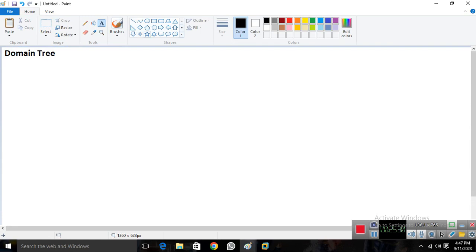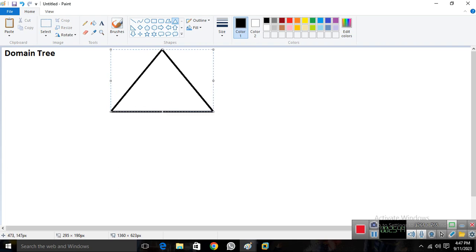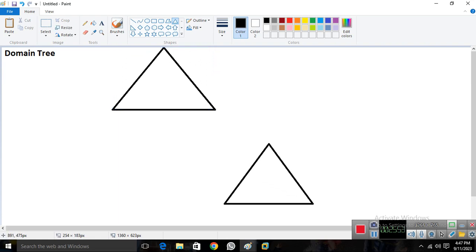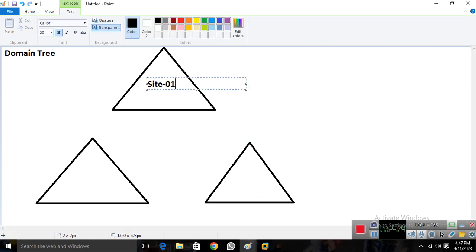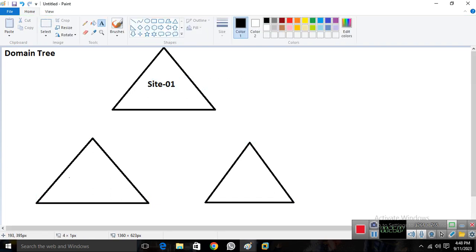Imagine that in India we have multiple branches. Like imagine my company has abc.com, abc.local, abc.private.limited, and my company has 3 branches in India. This is my site 1, we have a site 2, and we have a site 3 like this. We have 3 sites in India.